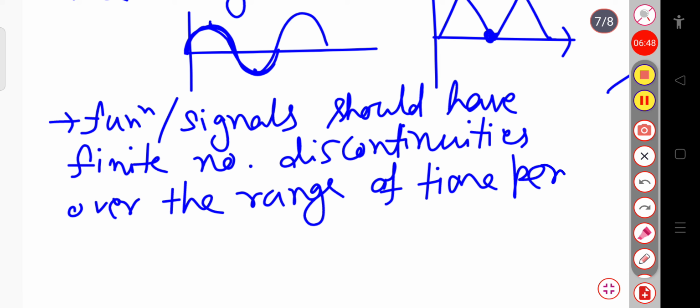So what do you mean by the discontinuities here? The finite number of discontinuities.